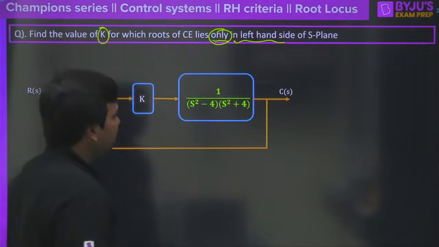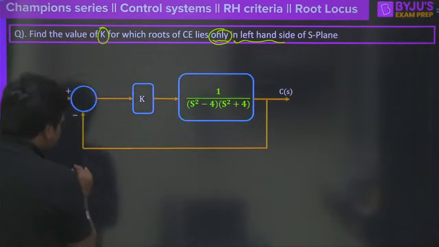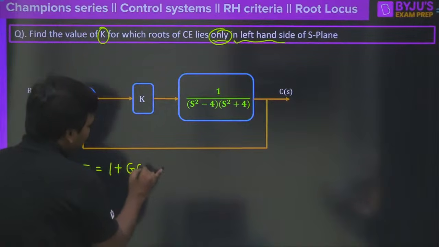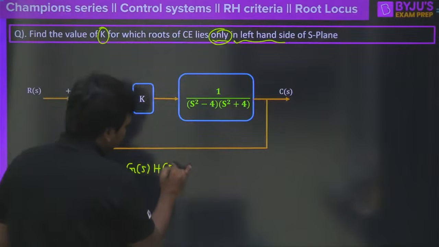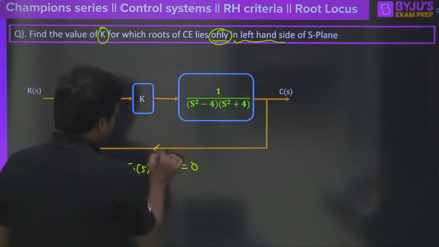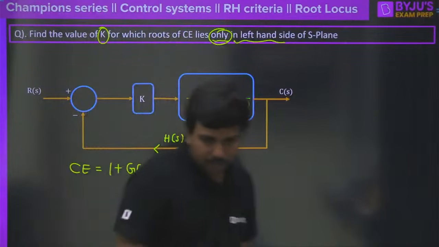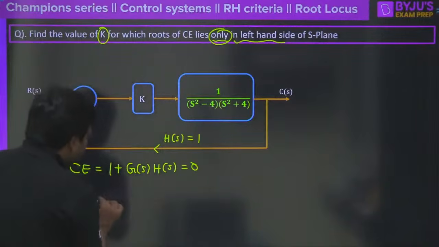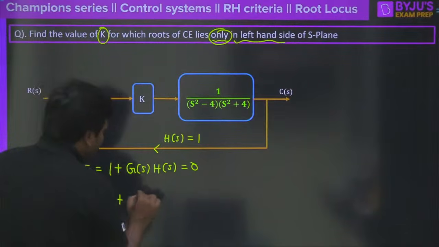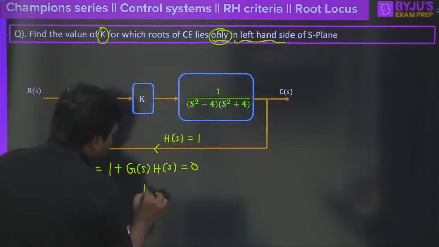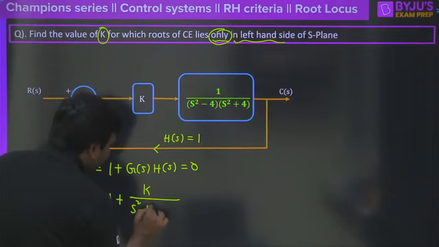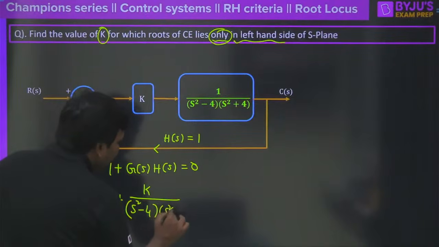So what's the best way to do this problem? First of all, find the characteristic equation. The characteristic equation is 1 plus G of s into H of s equal to 0. H of s is 1 here, unity feedback, correct? So 1 plus G of s, of course k is there, so I can say k divided by (s squared minus 4) into (s squared plus 4).